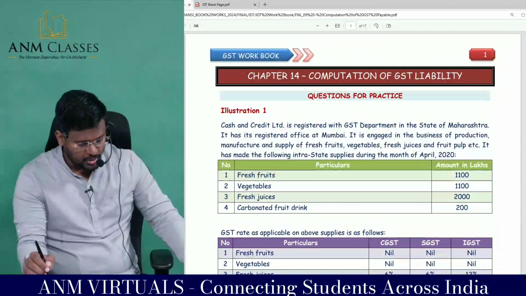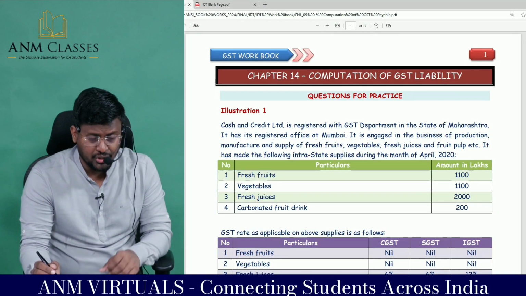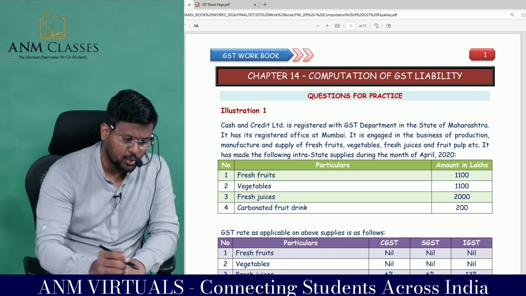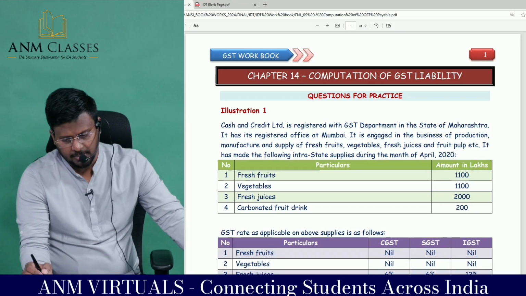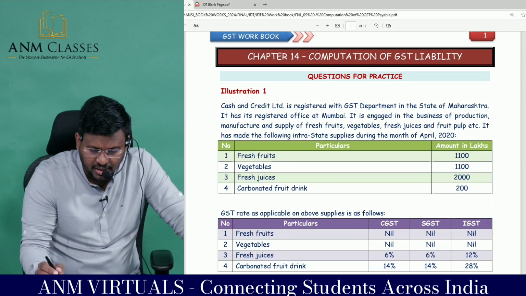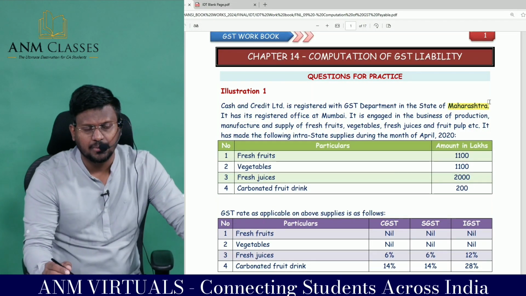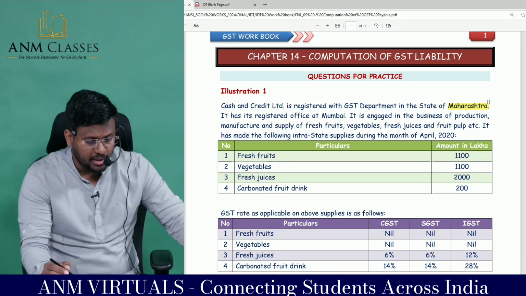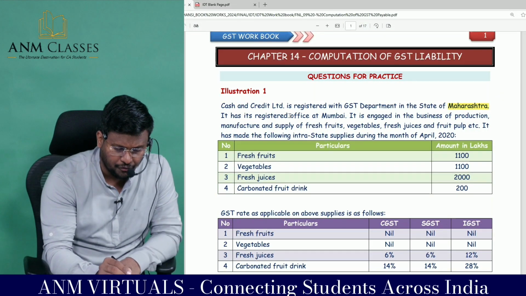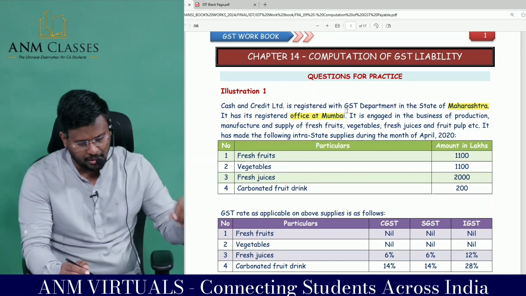My dear lovable students, we will be trying 3 questions: question A, question N and question M. We are into question number 1, which is the target. Cash and Credit Limited is registered with the GST department in the state of Maharashtra. They are a registered person, and their registered office is situated in Mumbai.